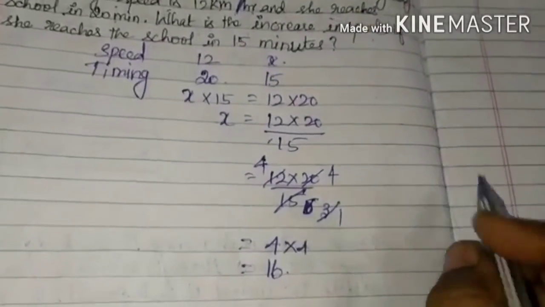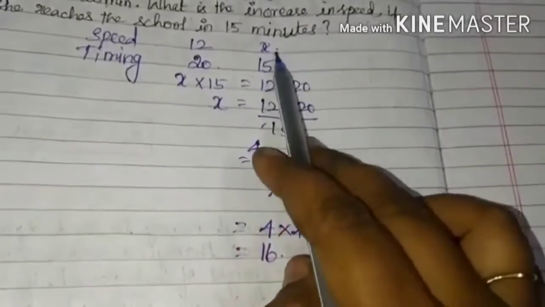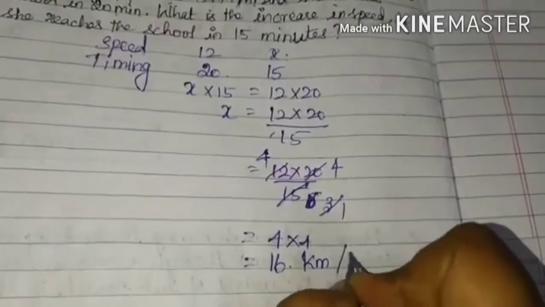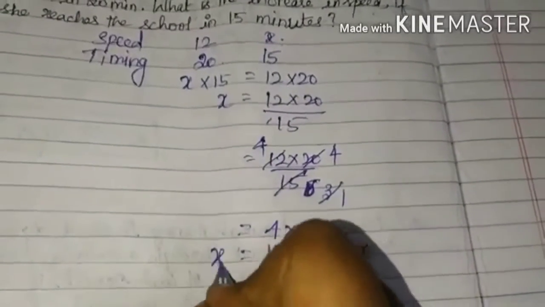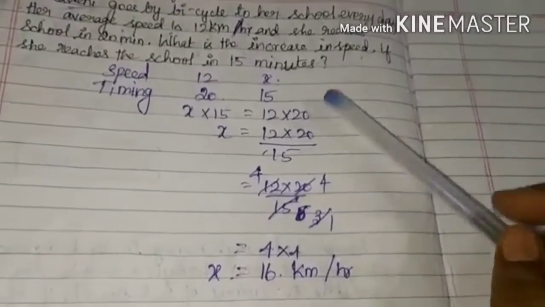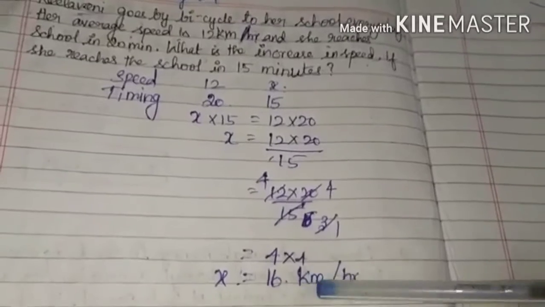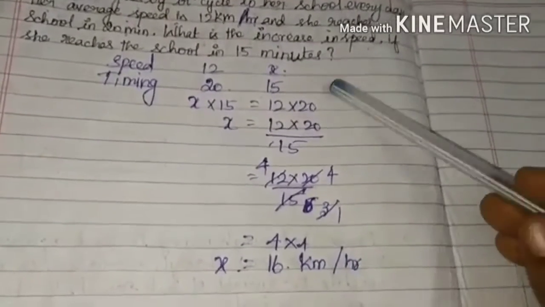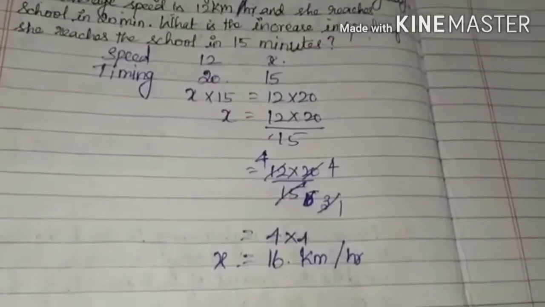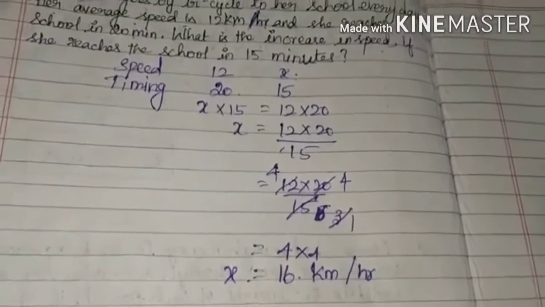So if she wants to reach in 15 minutes, she has to go at the speed of 16 kilometer per hour. Are we clear, children? Because we are finding the speed only, no? So at 16 kilometer per hour, she can reach her school in 15 minutes. Have you understood, children? Very much simple sum.